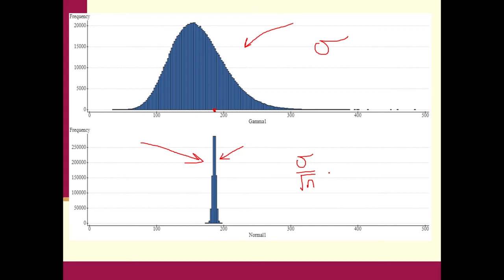And notice that these X bars are looking approximately normal. You'll see what distribution it actually takes on when we get to inferential statistics, but for right now, we'll just say approximately normal. So this is showing you the central limit theorem. X was skewed to the right. That's okay. When we put all the X bars together, believe it or not, it's not going to be skewed to the right as long as n is greater than or equal to 30. And that's what happened here. Okay? All right. Thank you for your time today.